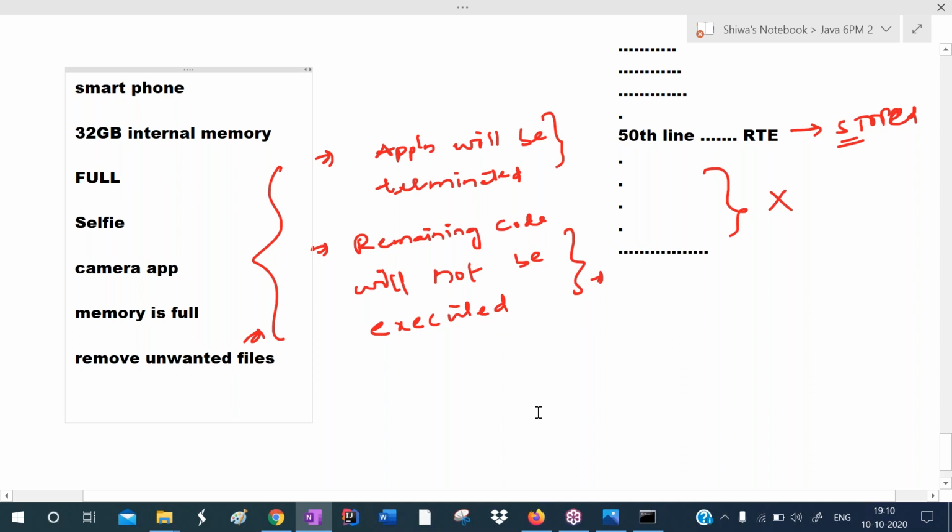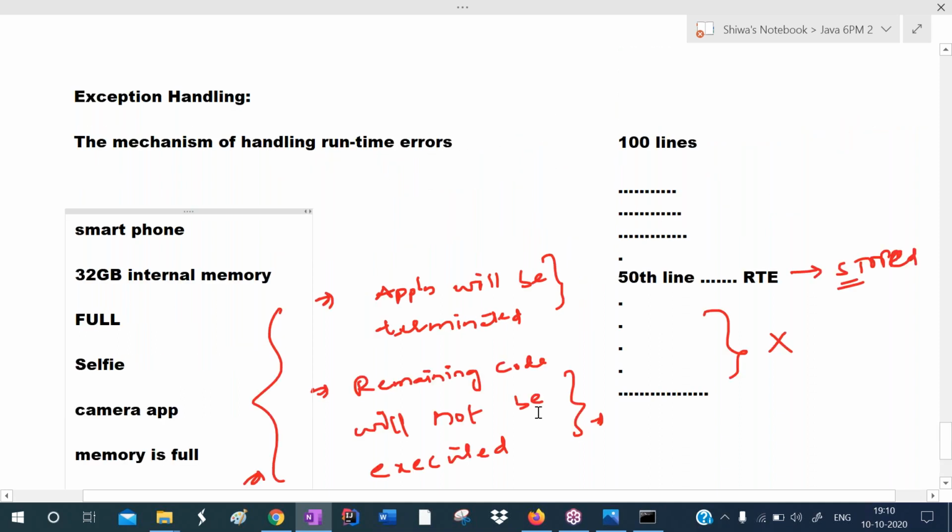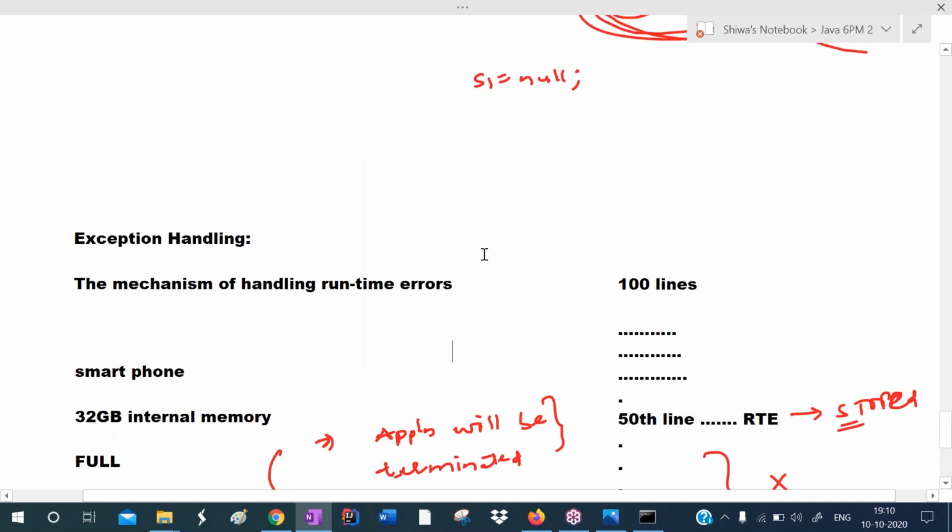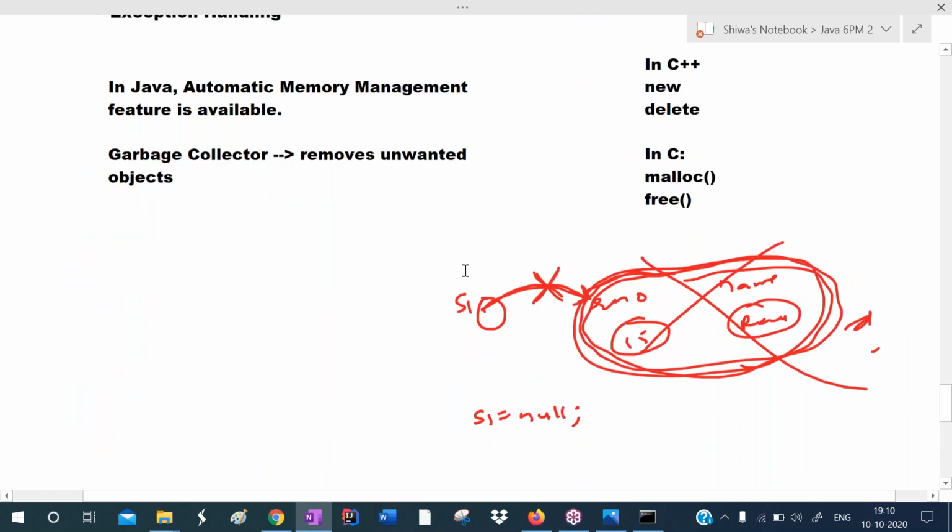The mechanism of handling runtime errors is called exception handling. So this is about exception handling. Because of exception handling and automatic memory management, we call Java a robust programming language. Now I'm stopping the session.